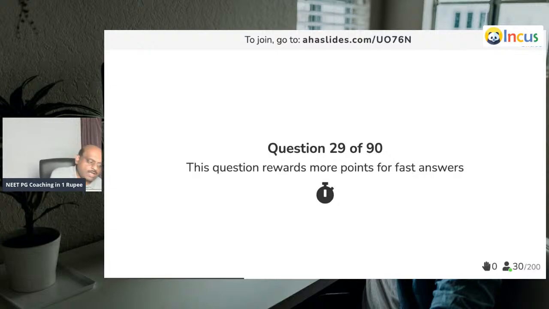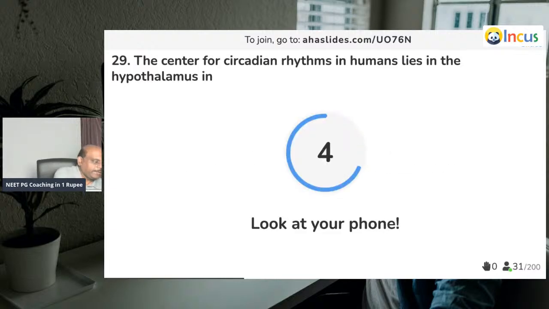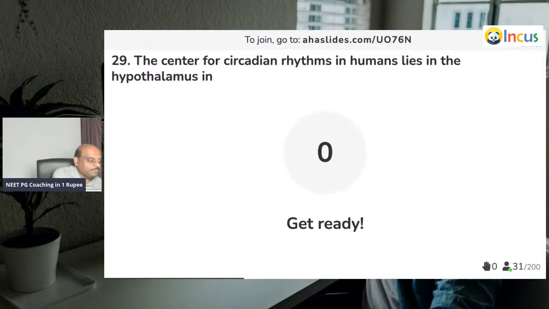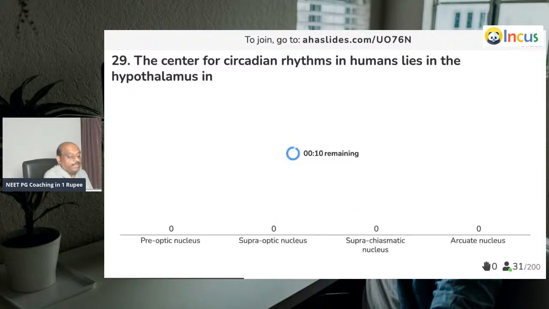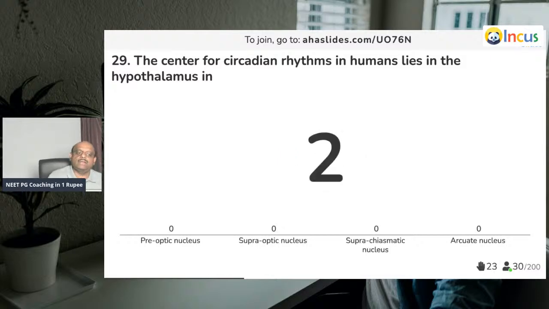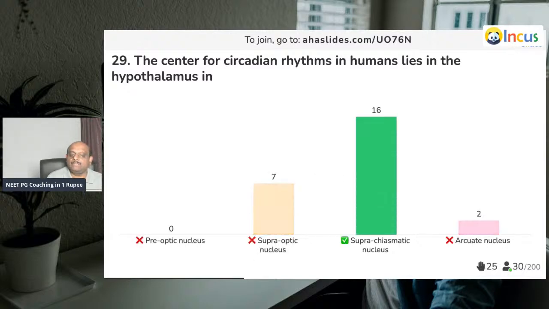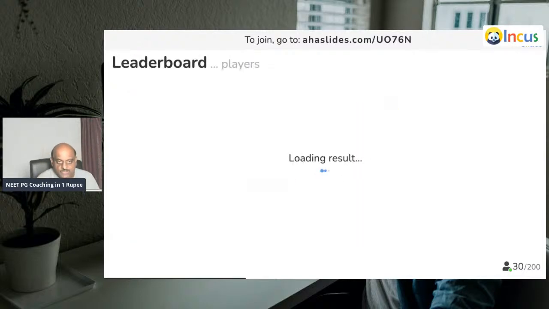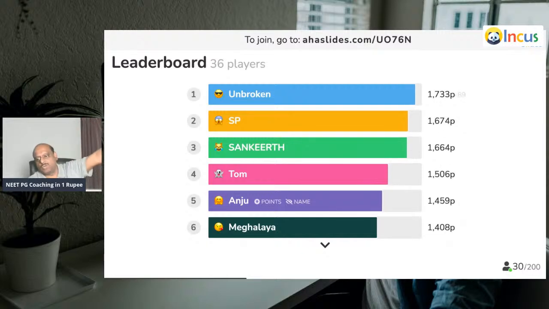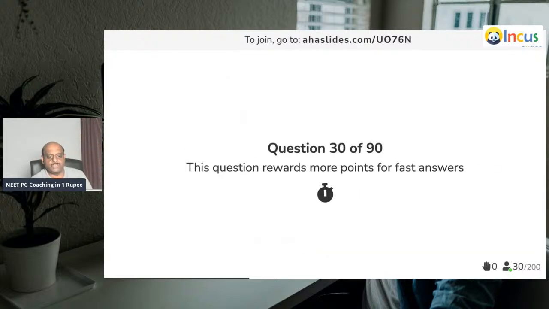Question number 29. Yes, doctor. And you should remember, prosopagnosia is because of the fusiform gyrus. Now, doctor, circadian rhythm. I think most of you will correctly answer: suprachiasmatic nucleus, among the hypothalamic nuclei. You have to be 100% sure. You need to remember, doctor.